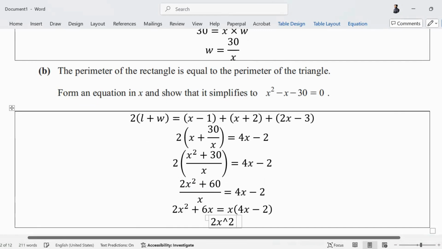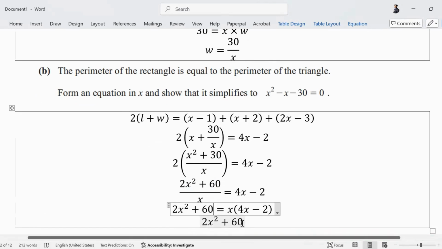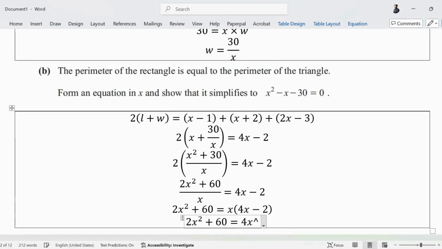So 2x squared plus 60 is equals to 4x squared minus 2x.